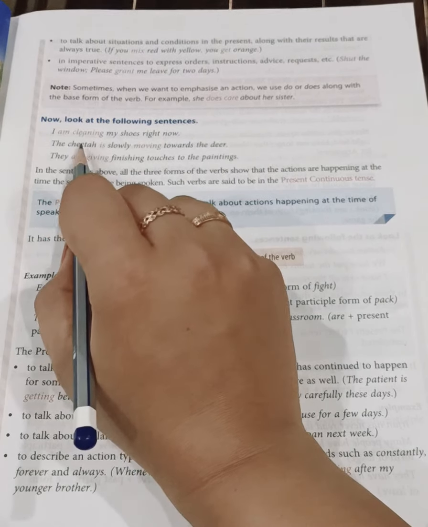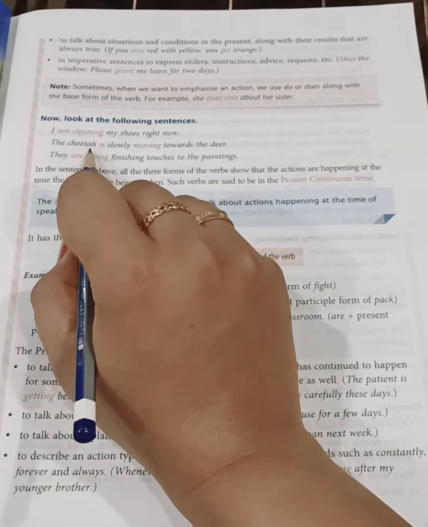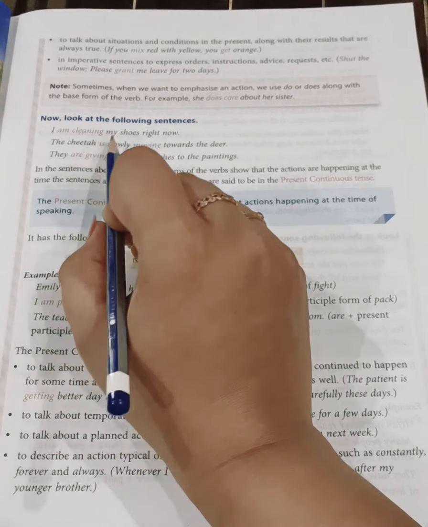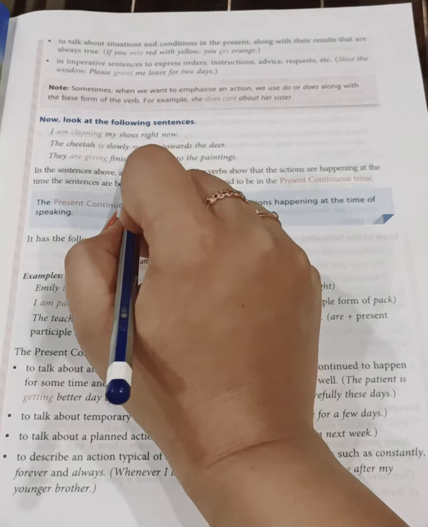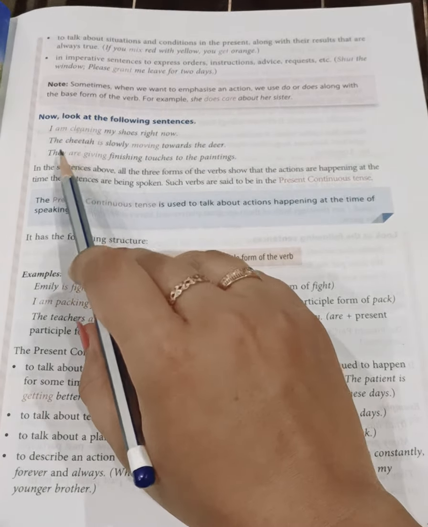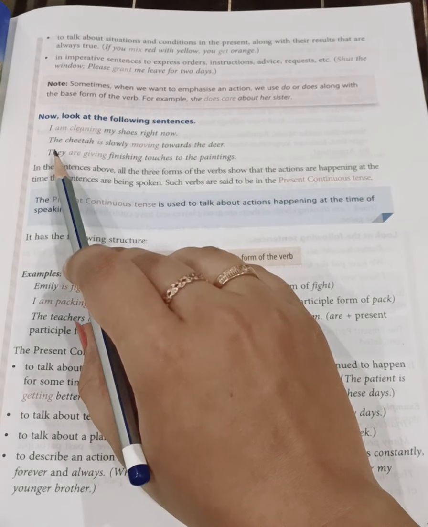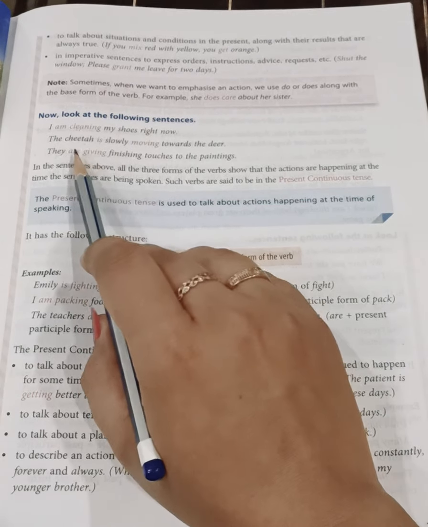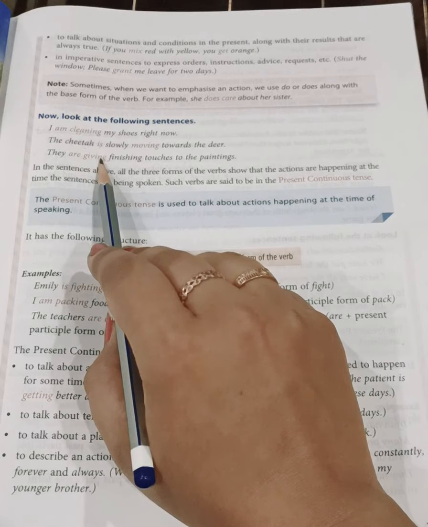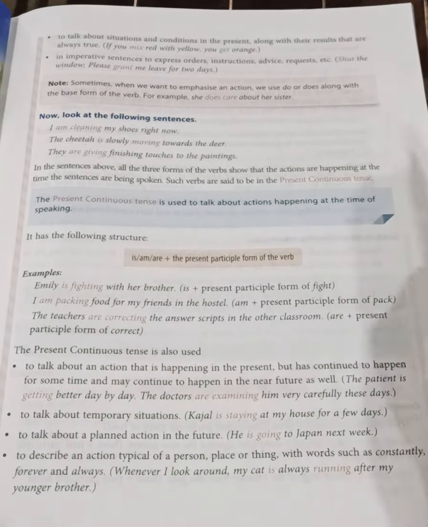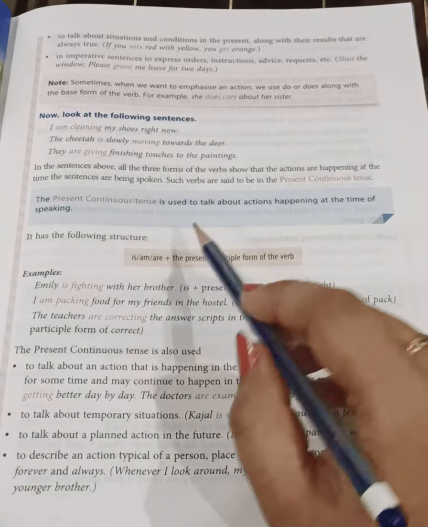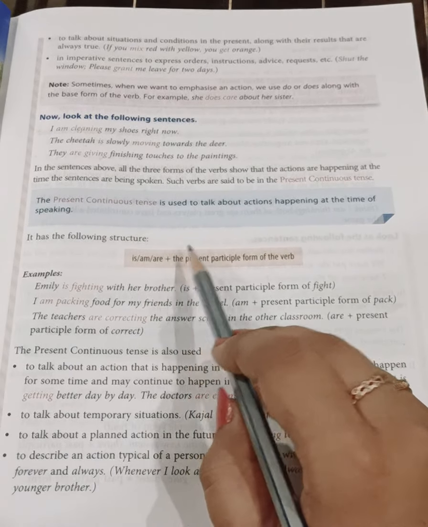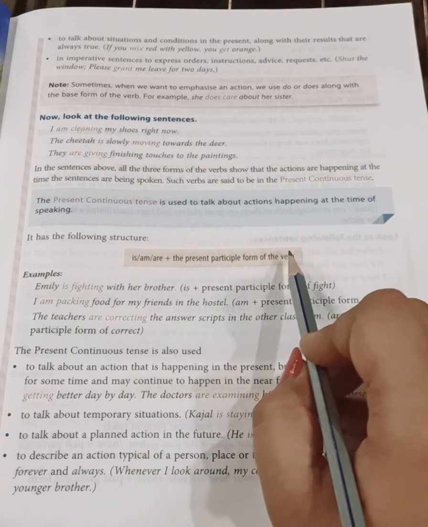The cheetah, the subject is only one. We are talking about only the cheetah. So we have used here is and moving, move plus ing. They are, they is a plural subject. So they are giving, are giving, give plus ing. So students, the form of present continuous tense is am, is, are plus the present participle form of the verb.